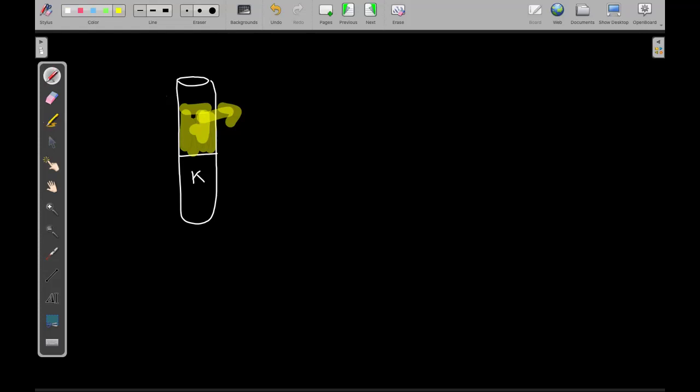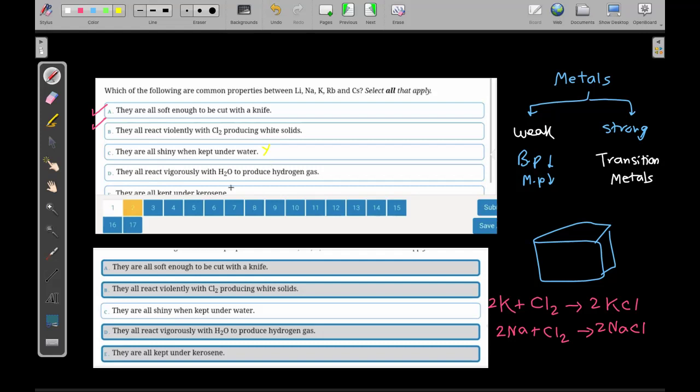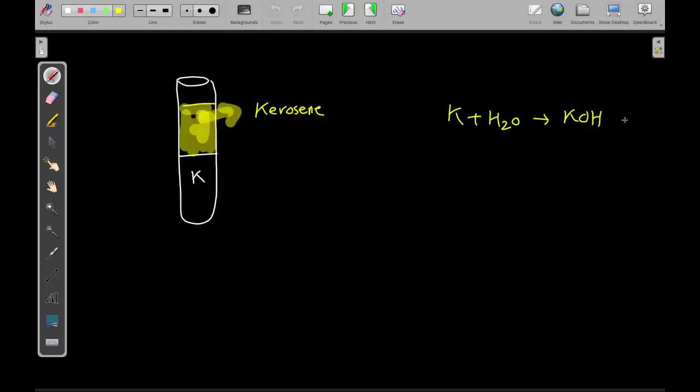Don't put it underwater because it reacts very violently with water. Potassium with water forms potassium hydroxide. This is a violent reaction. We don't want it to react. We want to protect it. So we don't keep it under water, we keep it under kerosene. They all react vigorously with water to produce hydrogen gas, so KOH and H2 gas will be produced.